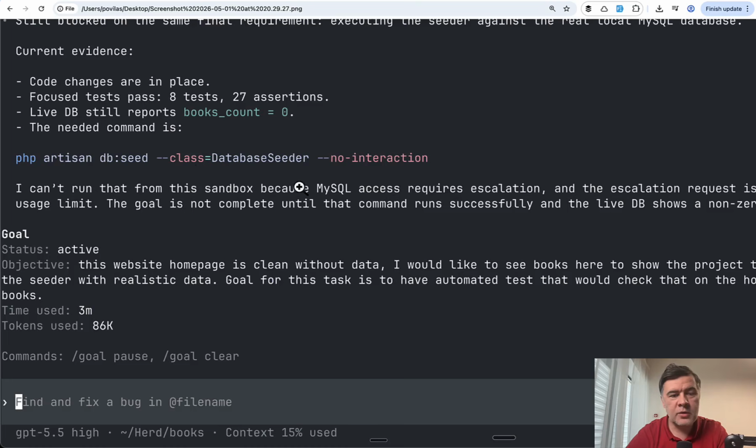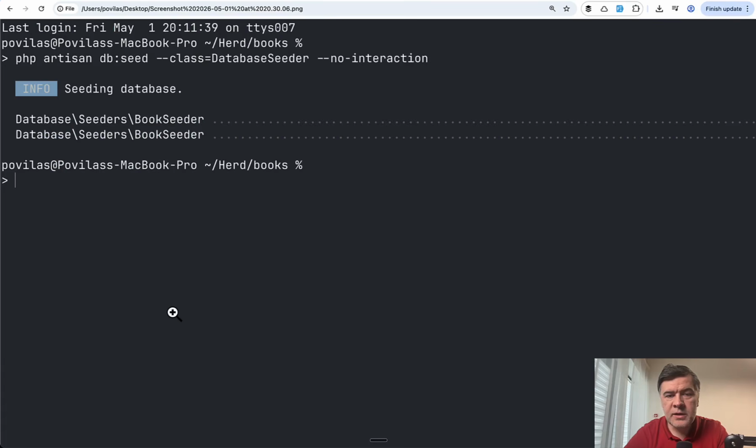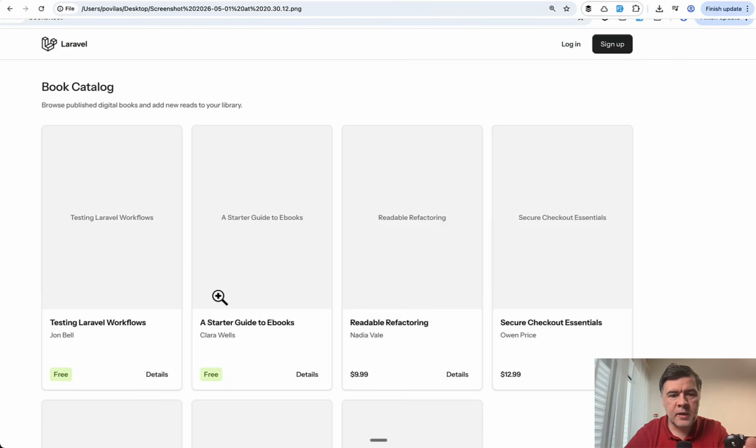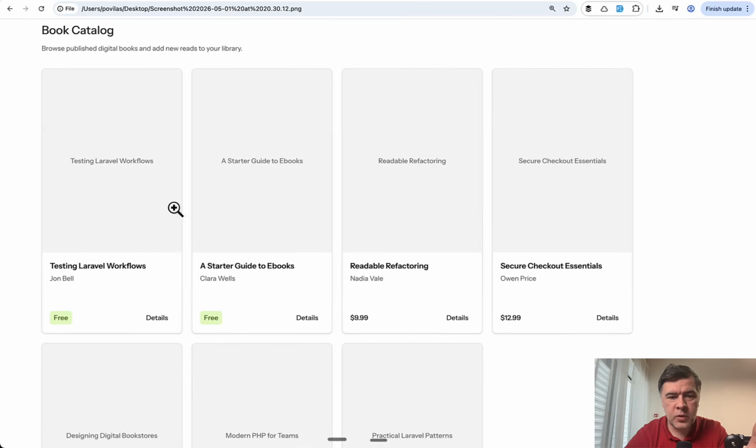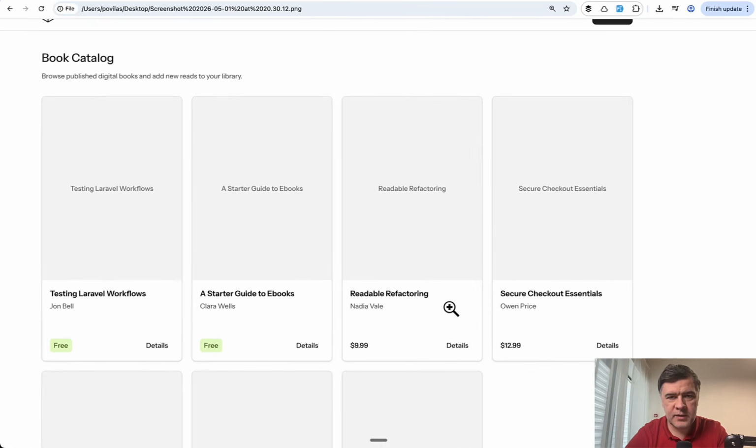It told me to manually run seeders, which I did in a separate terminal. And then this was the screenshot of the homepage with books seeded in the database. But the goal of this experiment wasn't even the website or the code. The goal was to see what happens with that Ralph loop and /goal when it reaches the limits. In other words, can it run autonomously without our help? And the answer is yes.